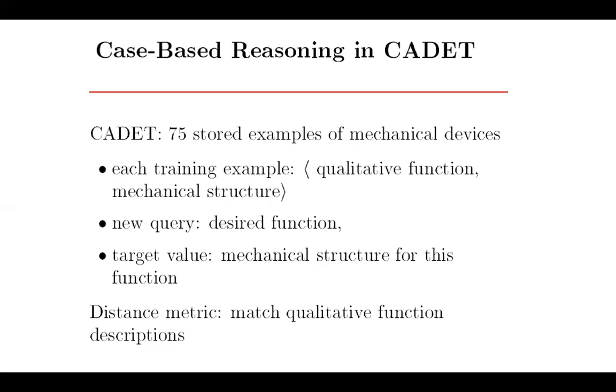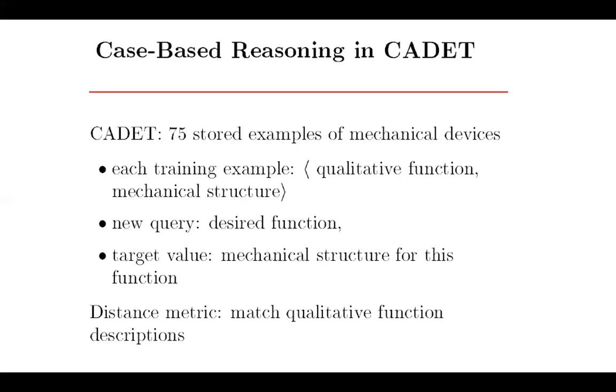In CADET, one example is given: the design of water faucets. Water faucet means taps. Using this case-based reasoning design tool, we see how a water faucet design can be done.